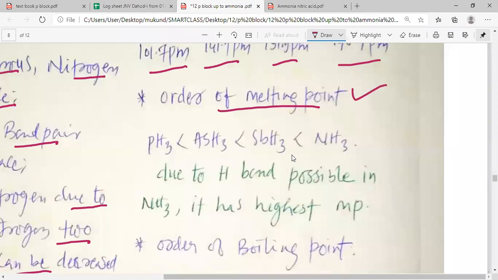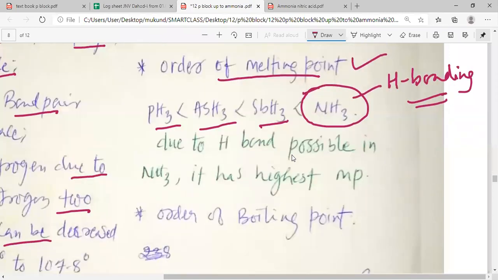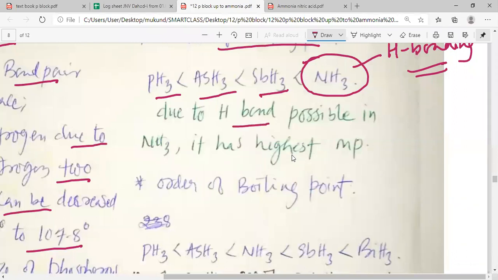Then, my dear students, we want to study the order of melting point. So as you go down the group, the melting point actually increases. But the highest melting point is with ammonia, which is the first element hydride. This is due to the hydrogen bonding possible in ammonia, whereas PH3, AsH3 and SbH3 cannot form the hydrogen bond. The melting point of ammonia is higher than all the other hydrides of group 15.